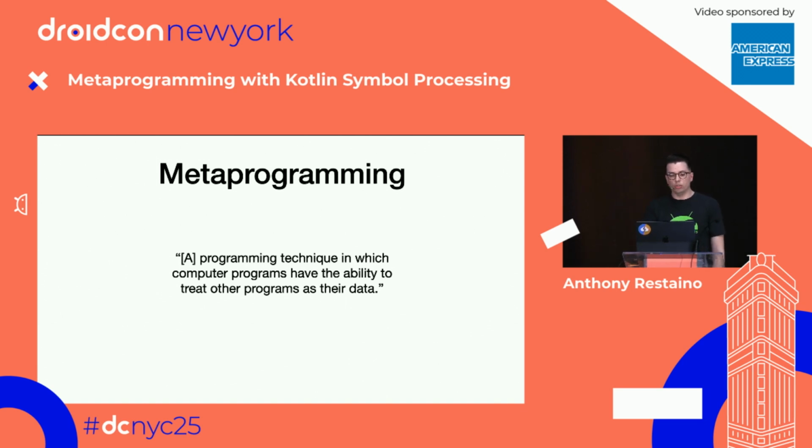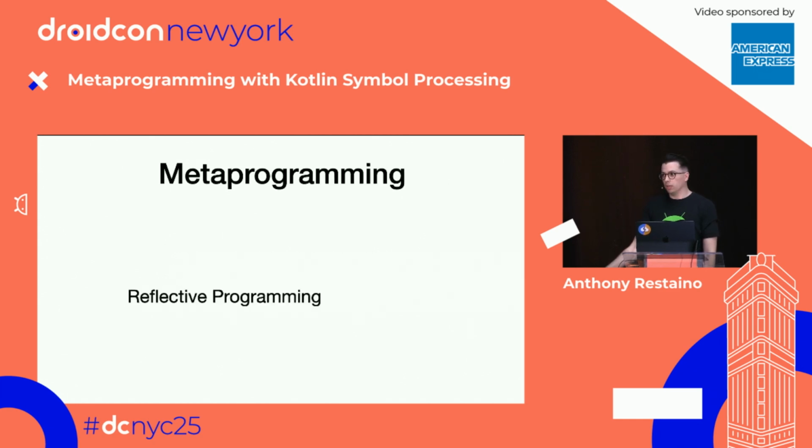We're going to talk about two different types of metaprogramming today. One of them is something that you might not really think of as metaprogramming, but that is reflection, called reflective programming. Most of us regularly interact with reflection. We use reflective APIs pretty regularly, but we don't really think of it as reflection.